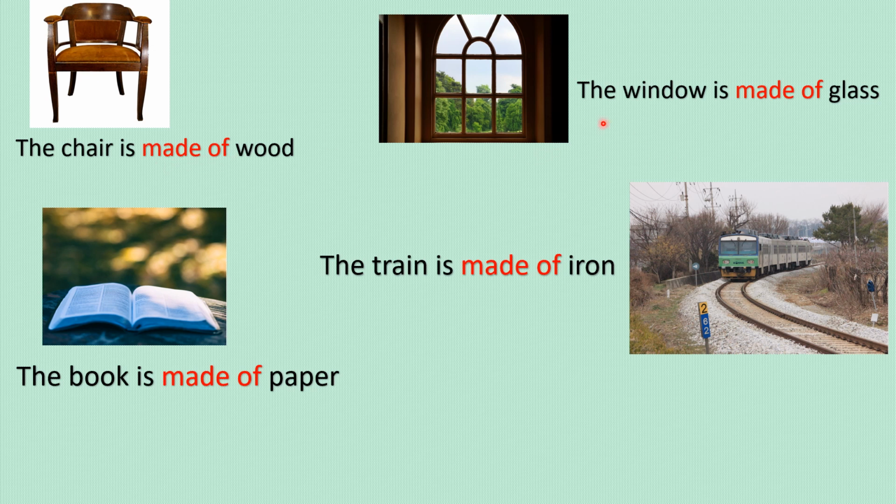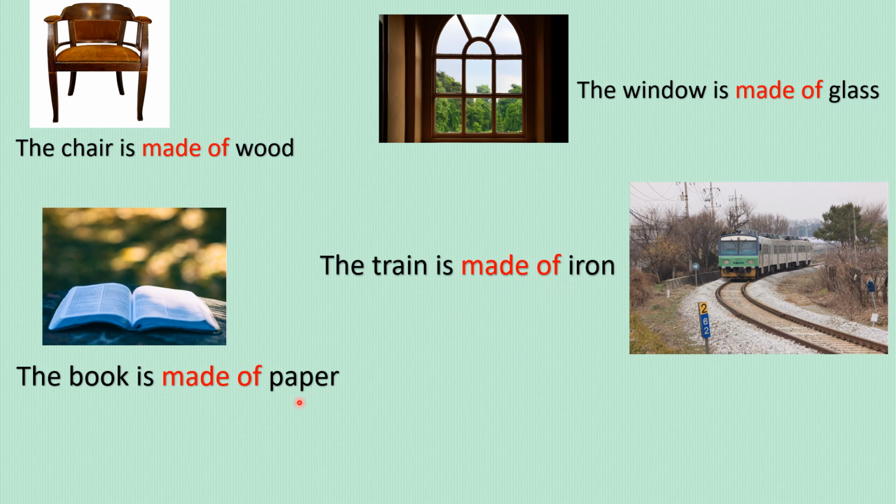Same with the window is made of glass. As you can see, the glass has not changed. That's why this window is made of glass. The train is made of iron. The iron has not undergone a change in the process of making this train, and that's why made of.